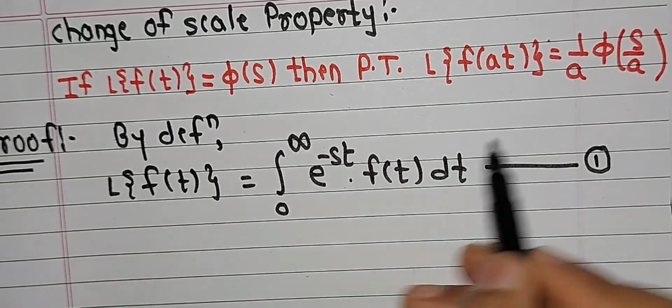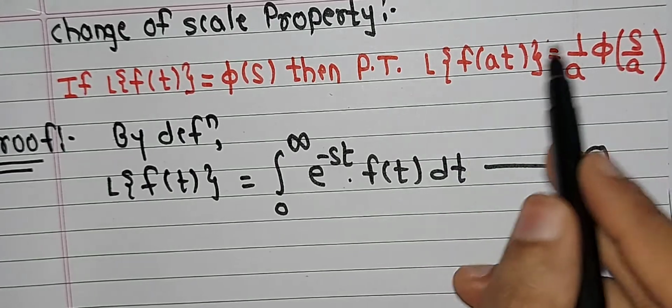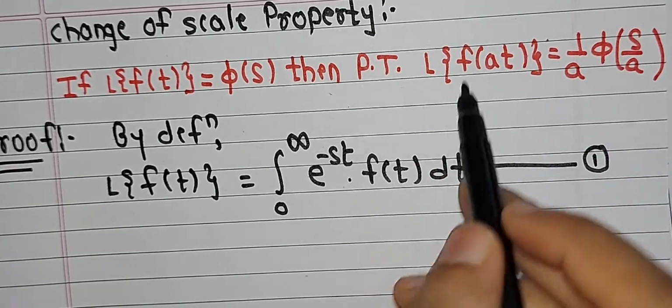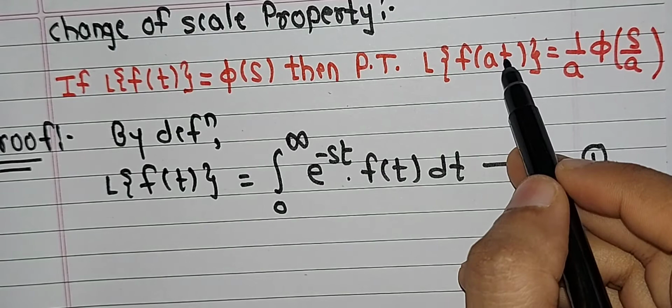Now observe one thing: we have to show that LHS is equal to RHS, where LHS is the Laplace transform of f(at).